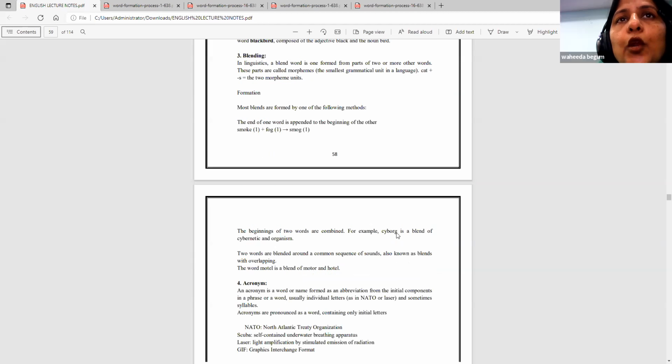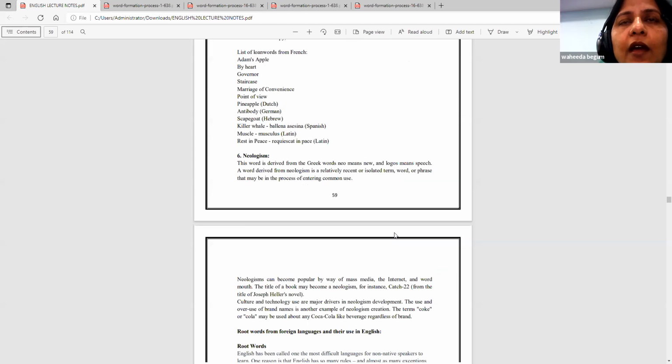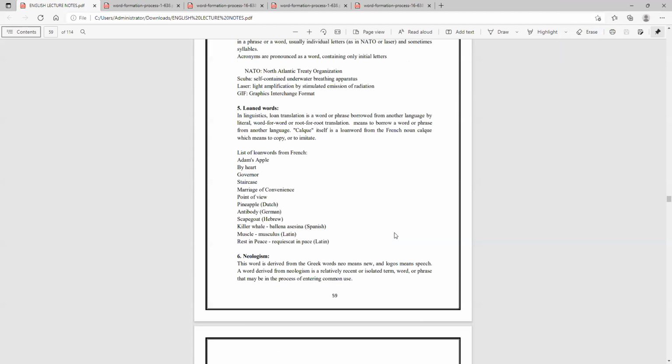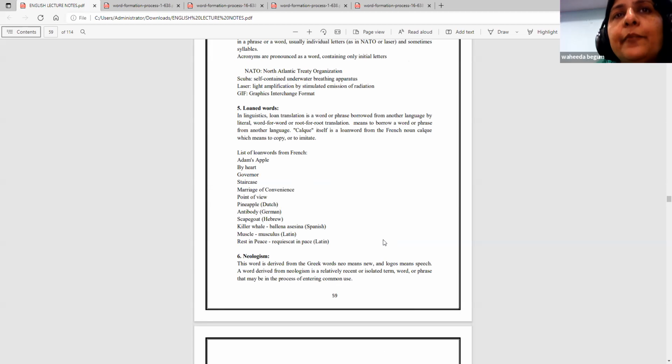Okay, some of the loan words that we talked about are Adam's apple. Some people have a kind of hump, like a camel's hump, over here. That is called the Adam's apple. Buy is a separate word. Heart is a separate word.